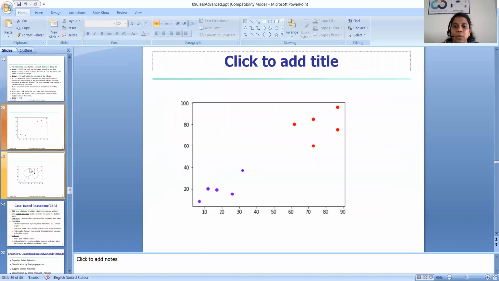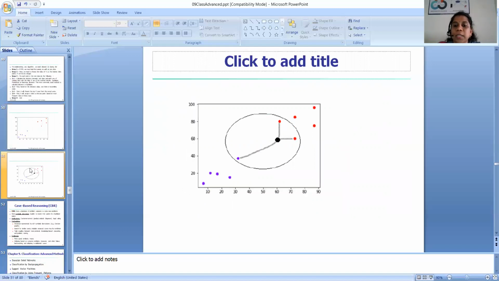We'll see one example. Suppose these are the training data. As in our previous example, take the blue dots as representing Buys computer equal to yes class, and the red dots as representing Buys computer equal to no class. This is our training data, and we represent all the training data with points.